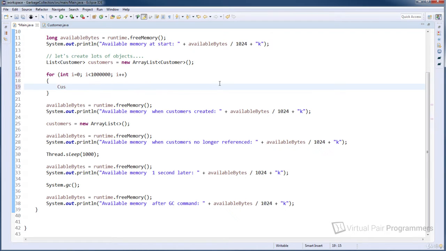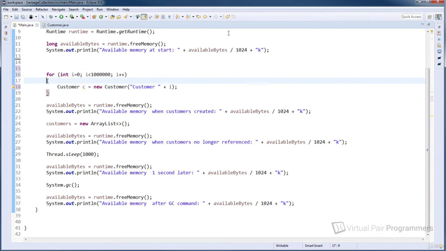So I'm going to put here customer C equals a new customer. And I'll just put in here, I think, the same as before, customer I. So we're just creating these customers. We're not adding them to an array list anymore, which means as soon as they've been created, they're available for garbage collection. In fact, I think I can remove the array list. We don't need that anymore.